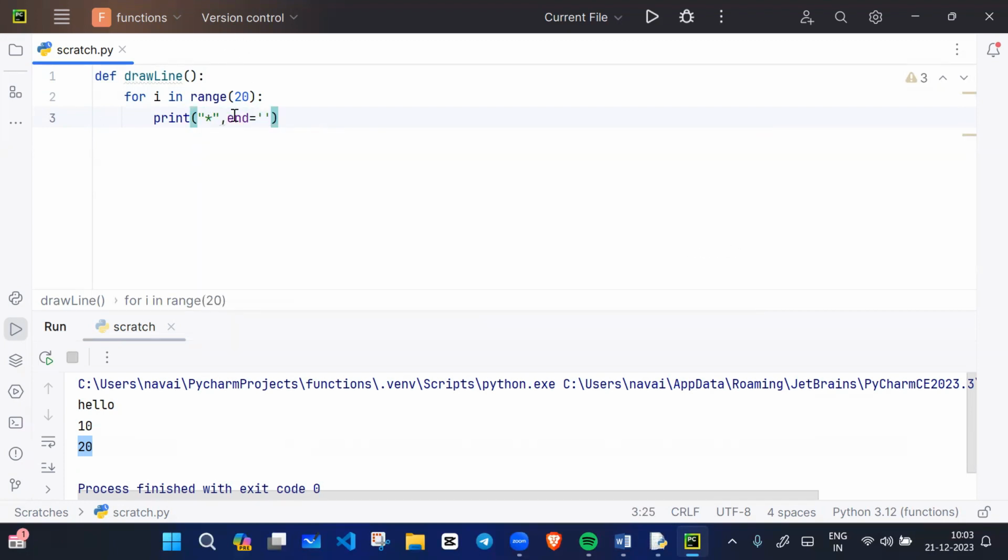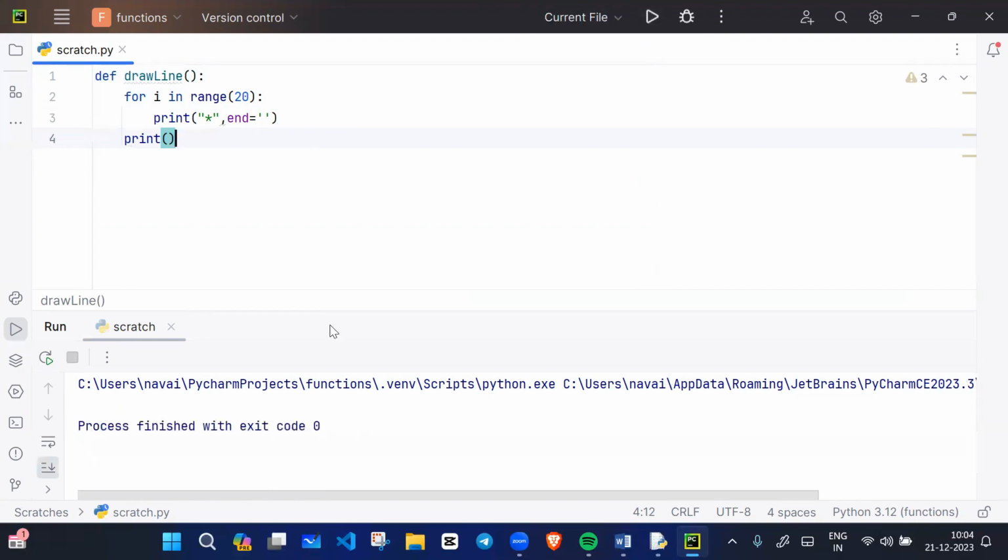If I am not giving this end, it will print from a new line, each line containing one star, but I don't want one star in one line. I want more than one star in one line. And then when you come out of the loop, I will print a newline. I will change the line. So if I run this code, nothing will print.